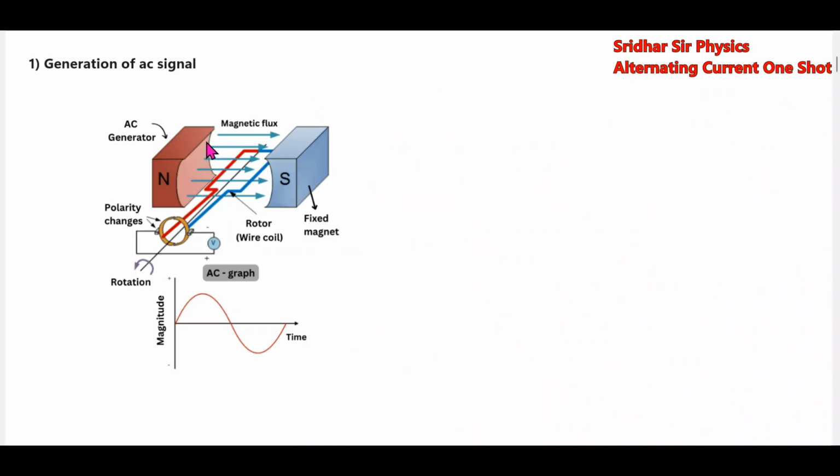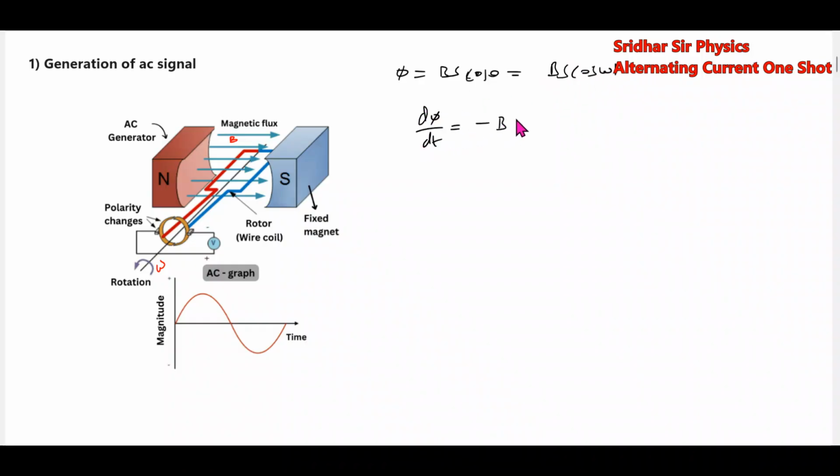The generation of AC signal. These are the bar magnets, the magnets which will provide the magnetic field, here the magnetic field B. There's a coil which I'm going to rotate with an angular velocity omega. Then according to the formula, the flux should be equal to BS cos theta, that is BS cos omega t.